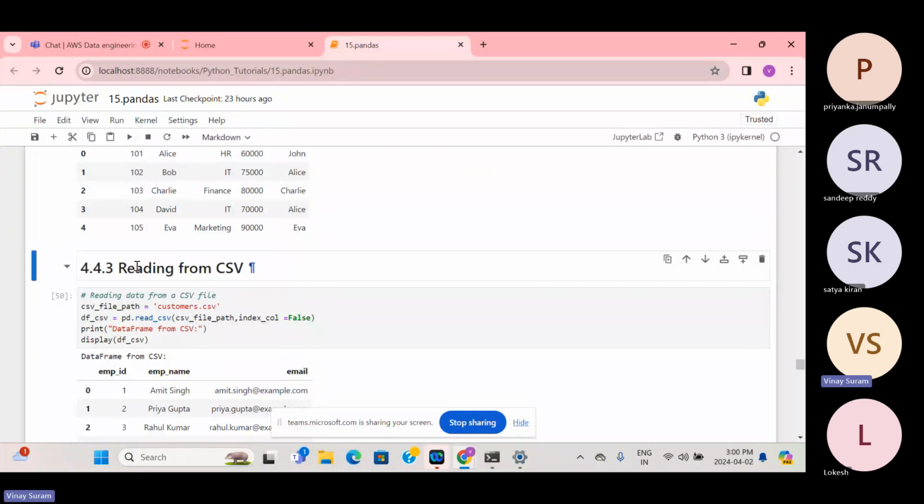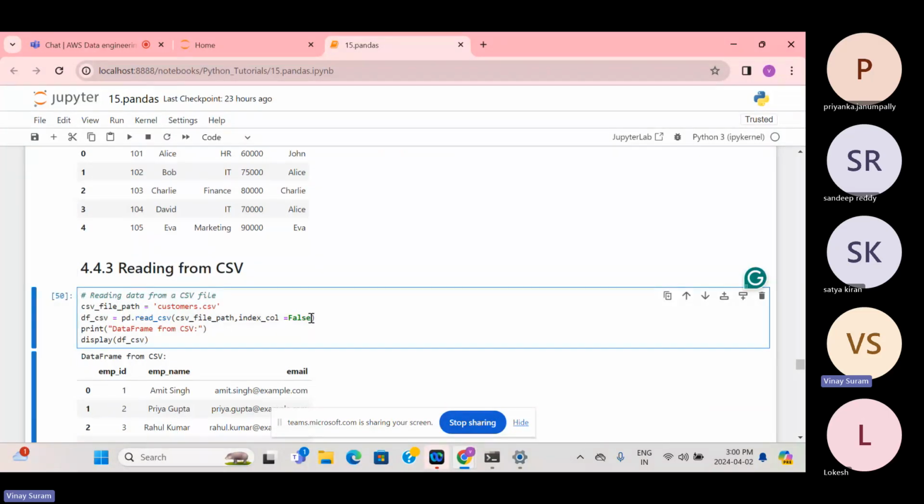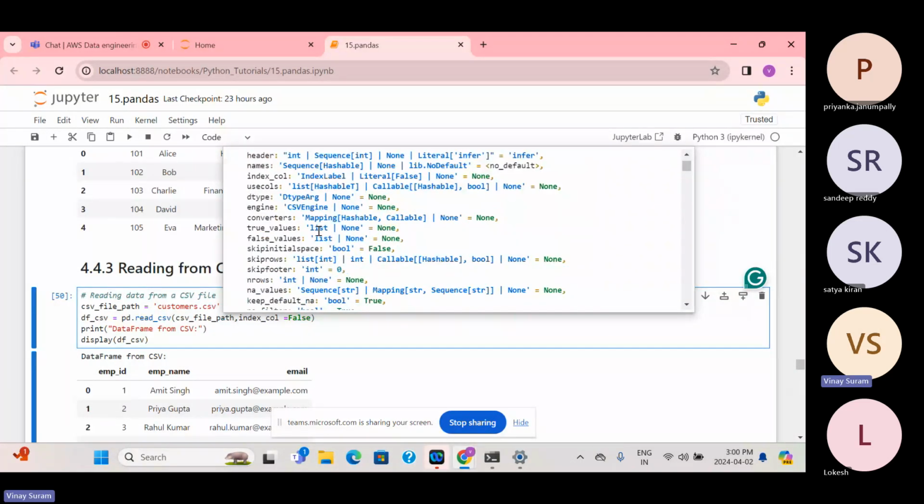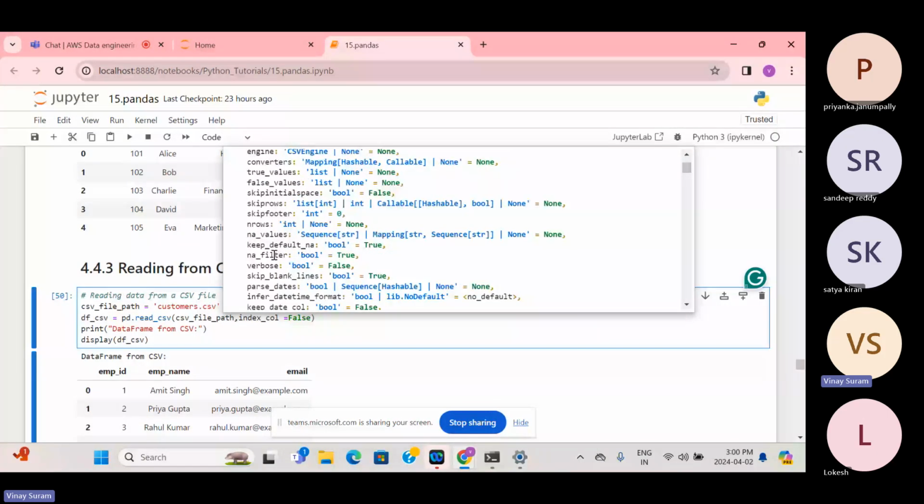So after that, how will you be reading the CSV file? You can just read using pd.read_csv, where pd means pandas, then the CSV file path, and you can pass whatever parameters you want. index_col equals false means we are saying that this customer.csv file doesn't have an index, so you just get the data directly. You can see a lot of parameters are available: header, dtype, engine. There are a lot of things.